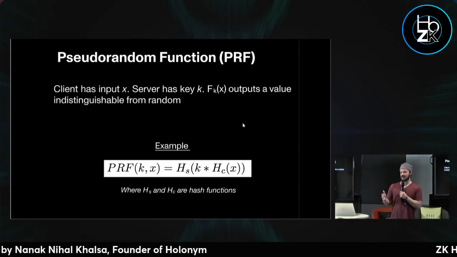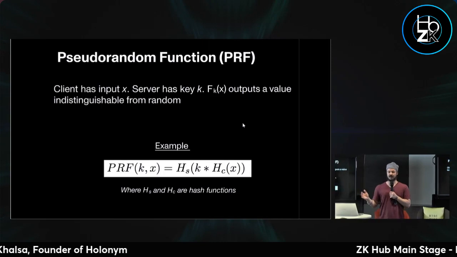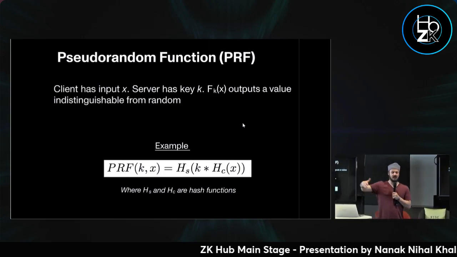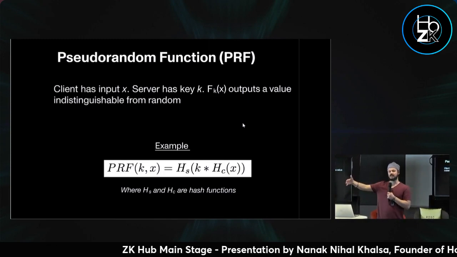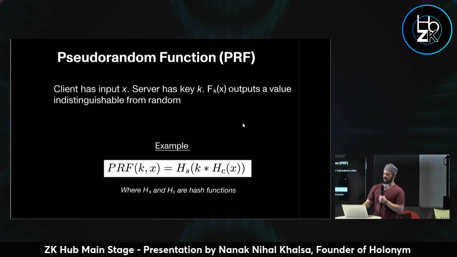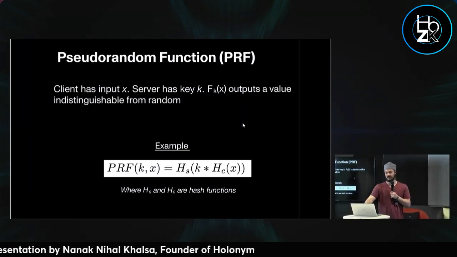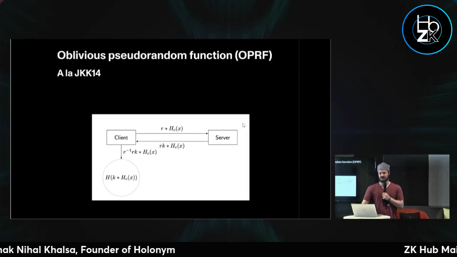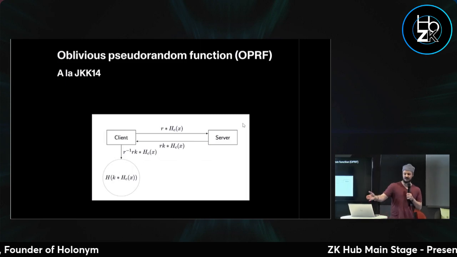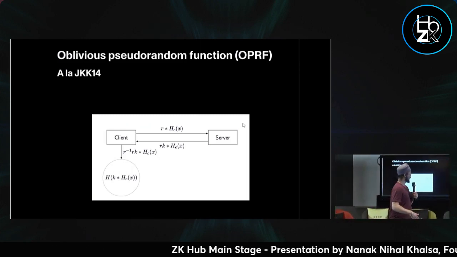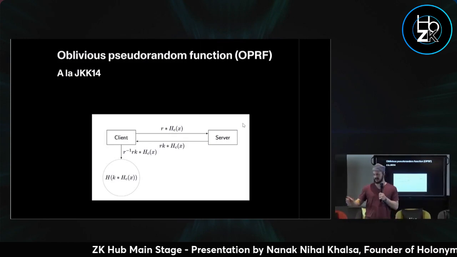The input is not necessarily very random, very high entropy, but the key is, and then you're using this to output a high entropy pseudorandom value that can be used as a key. But for this to be useful in privacy-preserving use cases, we want the oblivious property. So the oblivious pseudorandom function, pardon this kind of weird diagram, is similar.